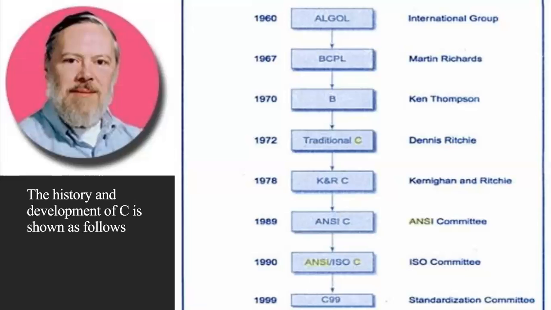Although C++ and Java evolved out of C, the Standardization Committee of C left a few features of C++ and Java which, if added to C, would enhance the usefulness of the language. The result was the 1999 standard of C. This version is usually referred to as C99.